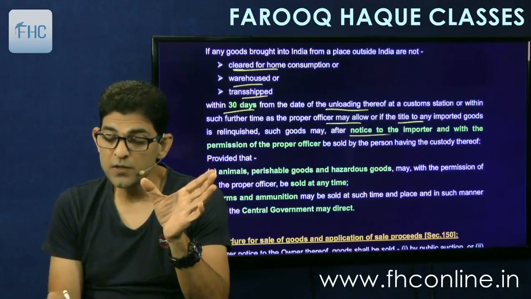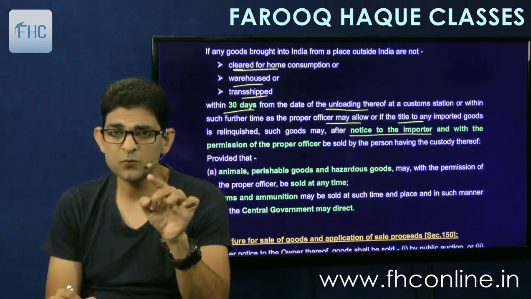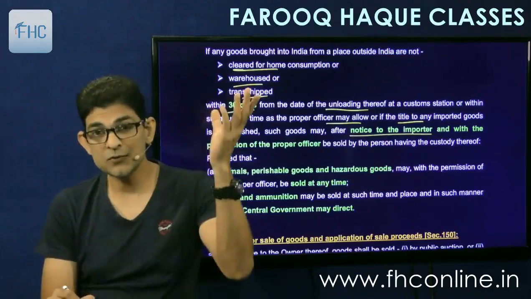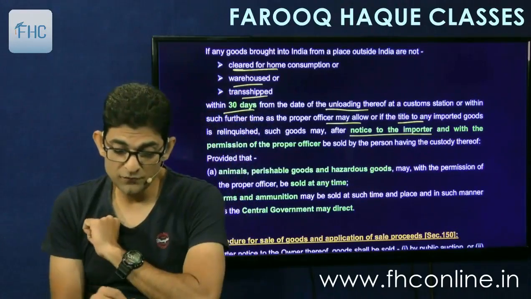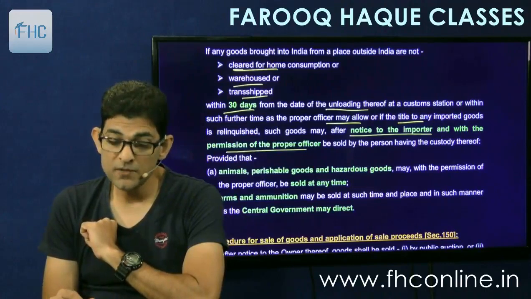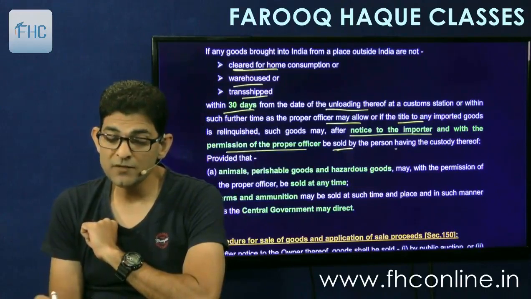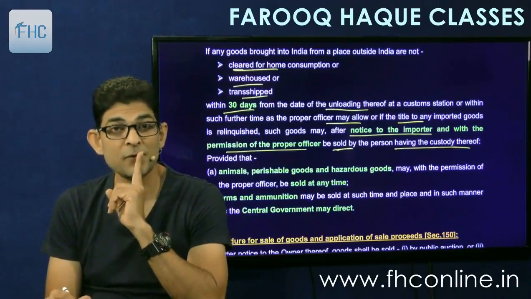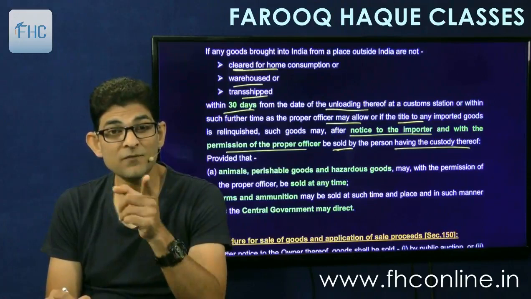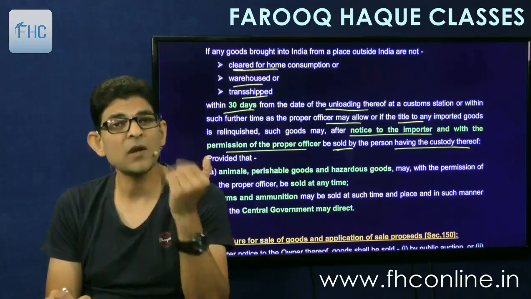after notice to the importer, in case of relinquishment, notice will not be given. In case you don't clear within 30 days, the notice will be given, and with the permission of the officer, be sold by the person having custody thereof. Means the custodian will sell off your goods. The port trust authority or the airport authority will sell off your goods if you don't come within 30 days, or if you relinquish.